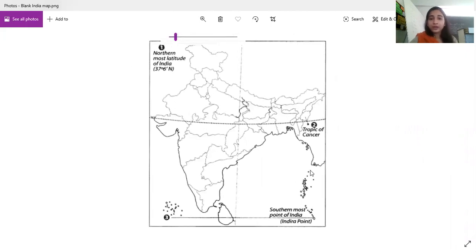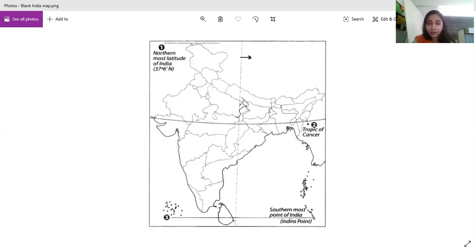So where is the standard meridian of India? This line passes through 5 states in India. Which 5 states does it pass through? That you have to see. I am making you count.